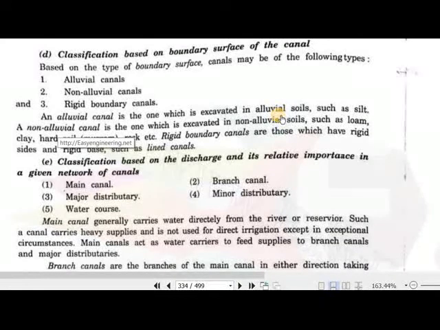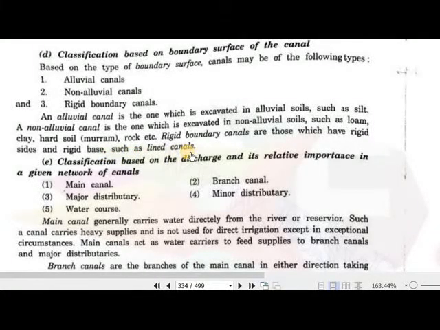Those alluvial soils have been transported to this region, such as silt. A non-alluvial canal is one which is excavated in non-alluvial soil, such as loam, clay or hard soil, like rocks. And rigid boundary canals are those which have rigid sides and a rigid base, or bed, such as lined canals,